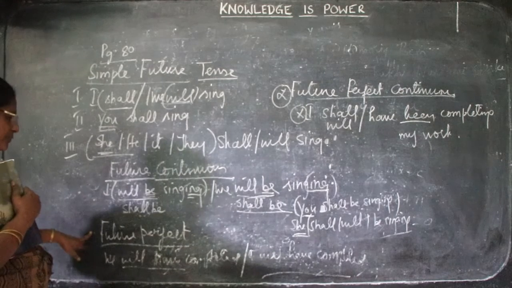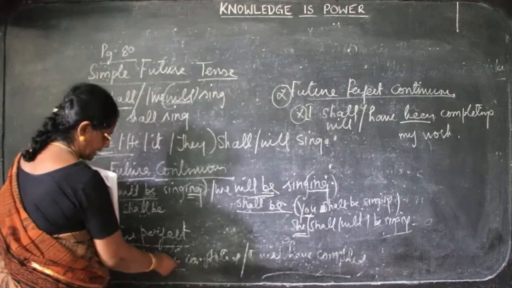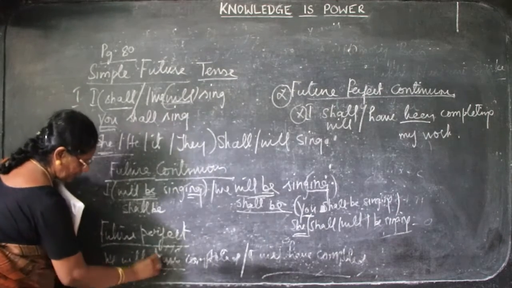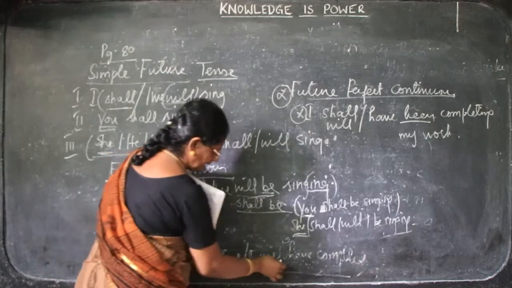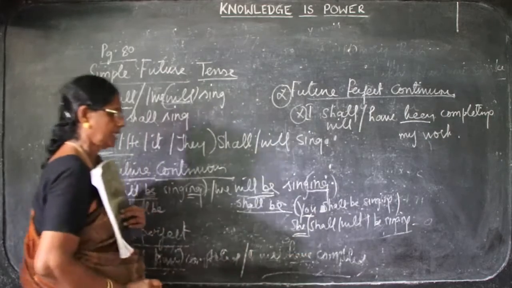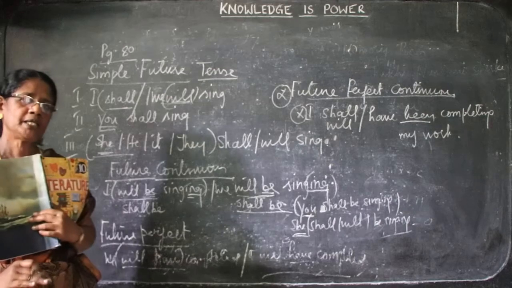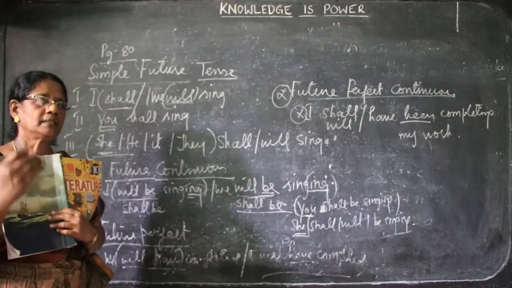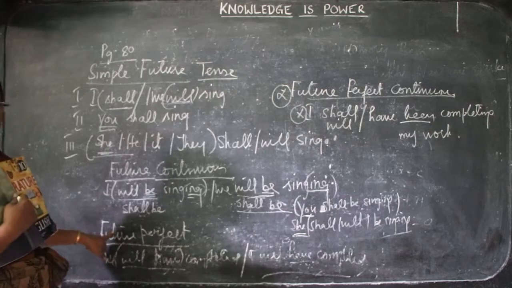Now we go to the future perfect tense. We will have completed the work. Will have. I will have completed the work in first person. The same follows, you will have completed in the second person, and third person, she will have completed, that is known as future perfect tense.